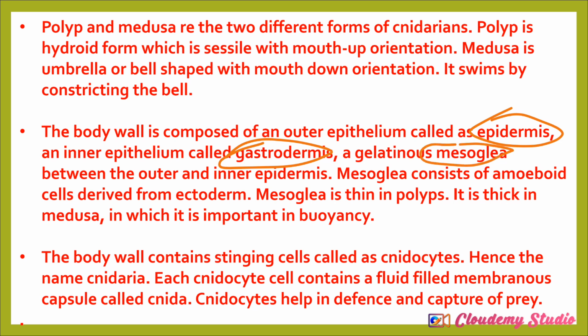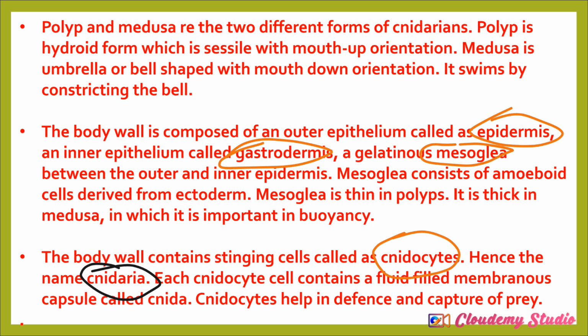Digestion: the extracellular digestion occurs in the epidermis, while the intracellular digestion occurs in the gastrodermis. They have a stinging cell, and that stinging cell is called the cnidocyte. That is where they got their name, Cnidaria. Now, the cnidocyte is used for capturing prey and for defense. Hence, we can call it a stinging cell.